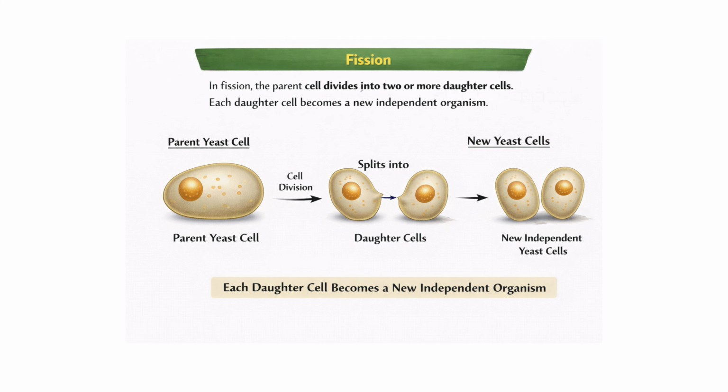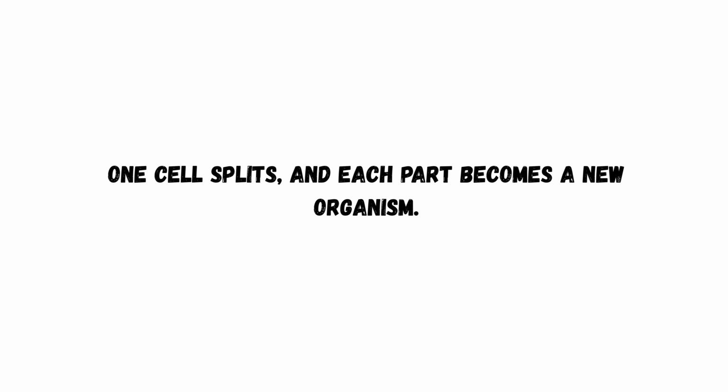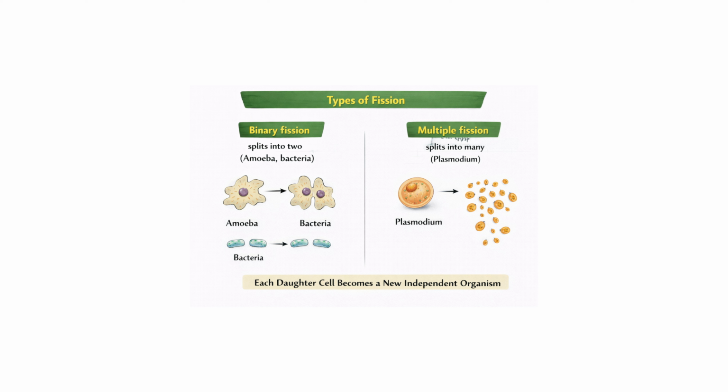Second one is fission. In fission, the parent cell divides into two or more daughter cells. Each daughter cell becomes a new independent organism. In simple words, one cell splits and each part becomes a new organism. And fission has two types, which are binary fission and multiple fission. In binary fission, it splits into two, and in multiple fission, it splits into many.